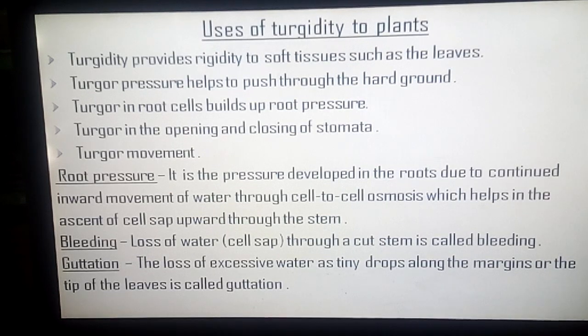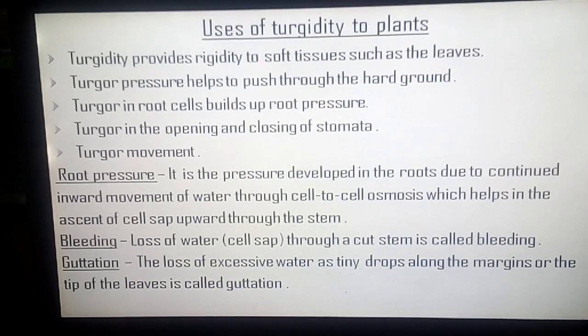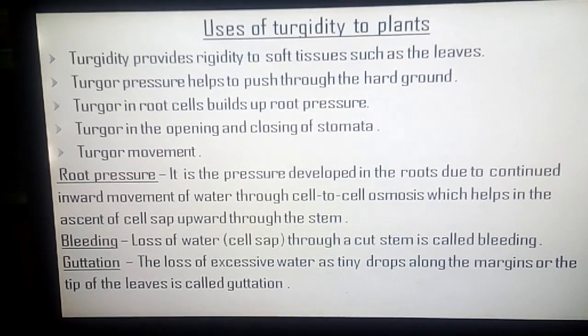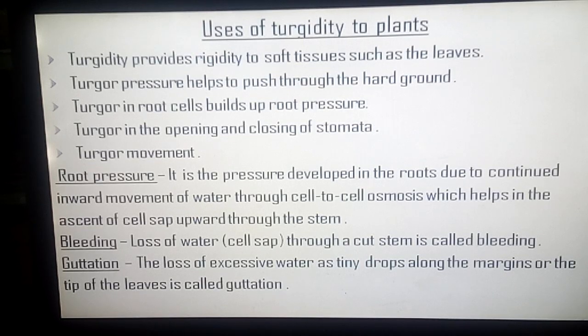Bleeding is the loss of water, that is cell sap, through a cut stem. Now the fourth point, turgor in the opening and closing of stomata. We have all read about stomata. Their opening and closing depend on the turgidity of guard cells, right?